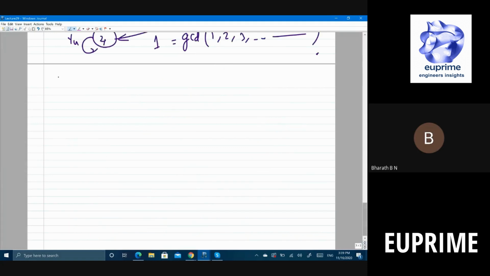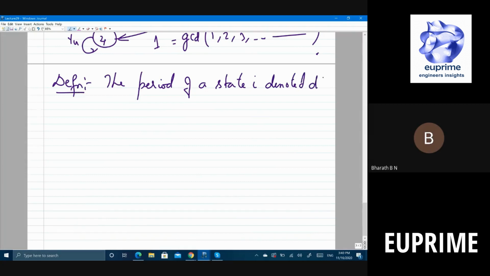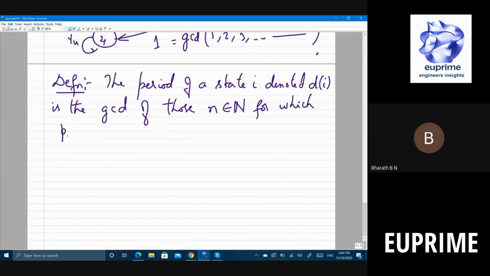So let me write that as a formal definition. The period of a state I, denoted d(I), is the GCD, greatest common divisor, of those n for which P_II(n) is greater than 0.